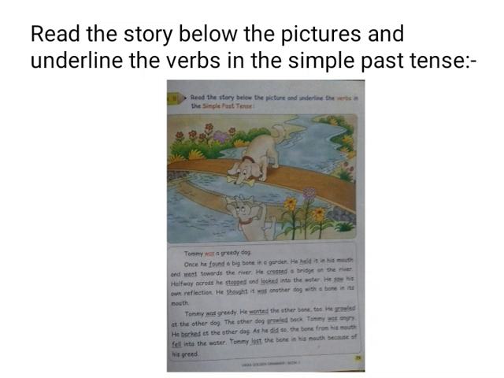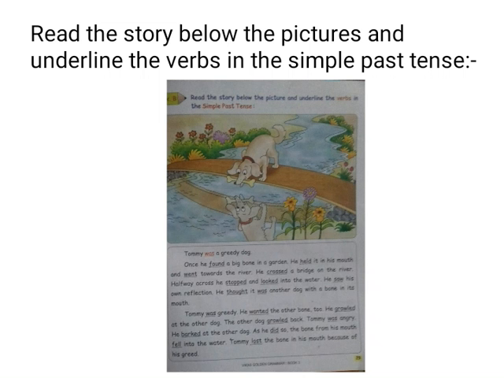He growled at the other dog. Now again underline the word growled as ed has been added over here. The other dog growled back. Again underline growled. Tommy was angry. Underline the word was. He barked at the other dog. Here again ed is added, so underline the word barked.